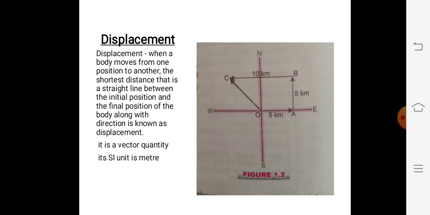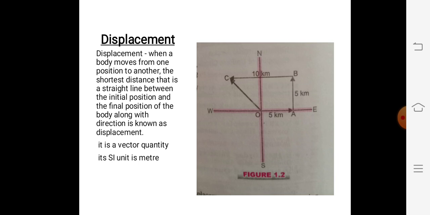So in this way the distance covered by the object will be 20 kilometers, but the displacement of the object is going from O to C. So now we get a triangle with O and C. Now we get the distance of OC by the Pythagoras equation.